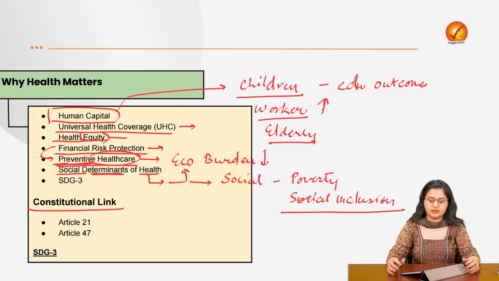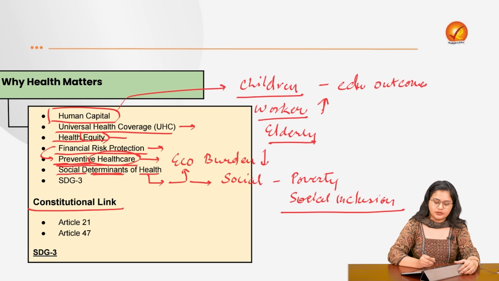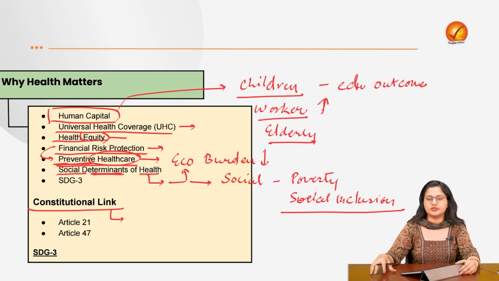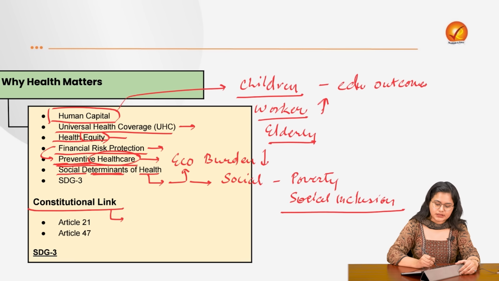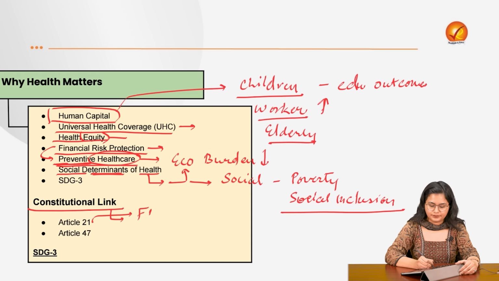Now, let us examine the constitutional linkage of the right to health. So, the original text of the Constitution did not provide right to health as a fundamental right, but it was the Supreme Court which has increased the ambit of Article 21 to include within it the right to health as a fundamental right.